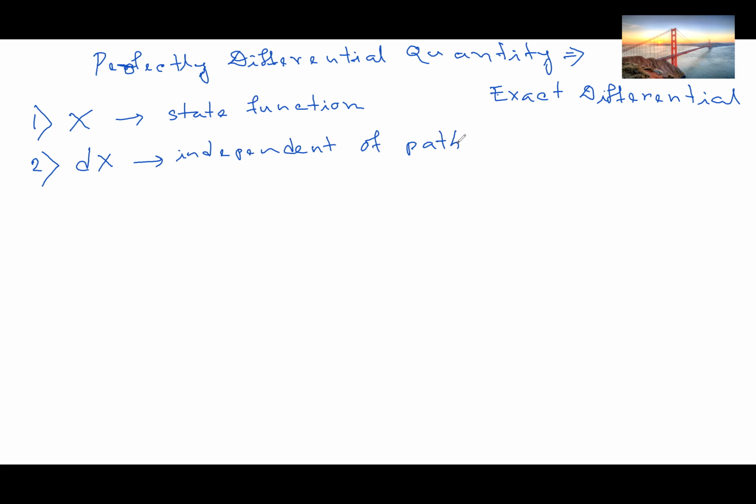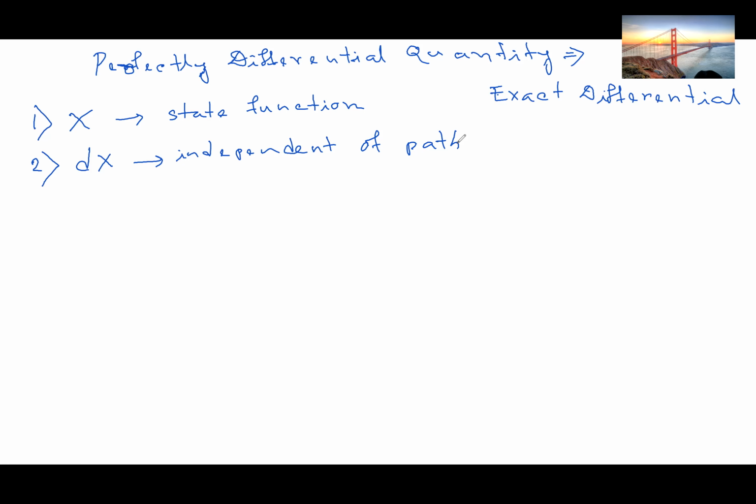If a system wants to change its state from an initial state to a final state, this change of state can occur through different types of paths. I discussed these paths in my previous lecture. So dx, the change in x, would be independent of any path for its state change. The system can take any path, but dx will be independent of this path change.